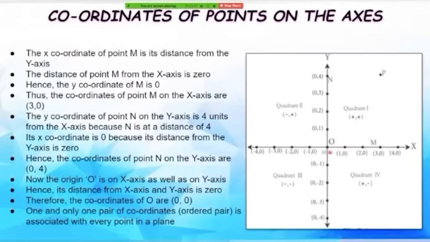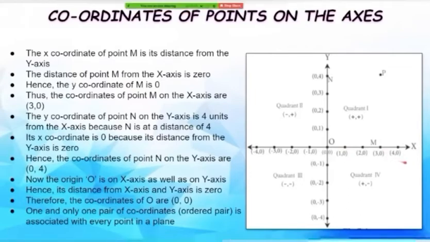That is how far it lies from the y-axis. The distance of point M from the x-axis is 0, from here till here. Hence, the y-coordinate of M is 0. Thus, the coordinates of point M on the x-axis are 3, 0.